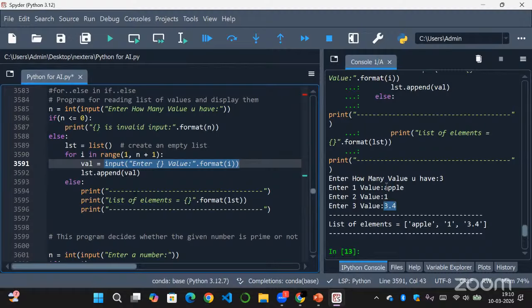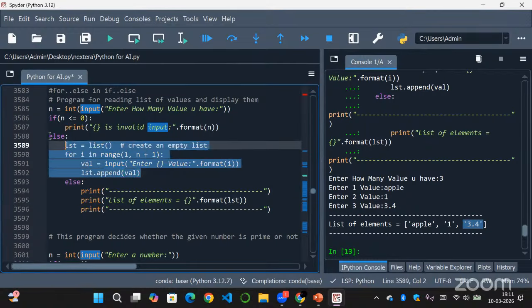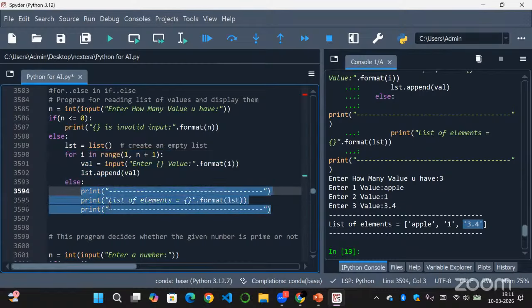function. The first value apple will be taken as apple, that is a string. And this value 1 will be taken as a string as well. That's why we have apostrophes here. And this value, which is a floating value, will be taken as a string only because we are not doing any kind of typecasting here. So these are taken as strings. This way you can read values dynamically from the user, add them to a list, and print that list at the end. As the for loop has been done normally without any break statement, the else block will be executed, and you can print the list of elements using the else block.